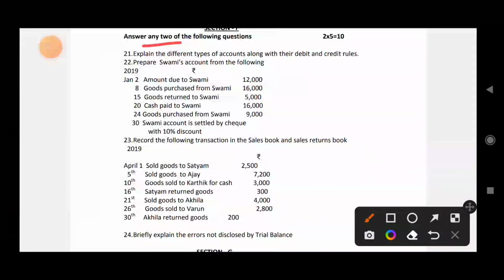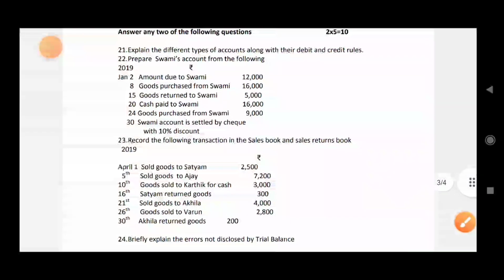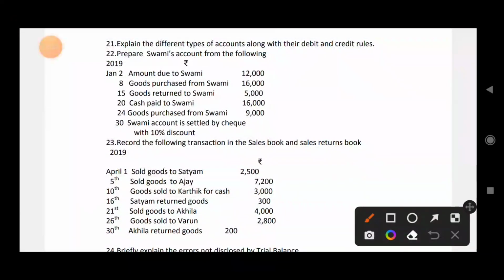One question will be from personal ledger, another from subsidiary books, and one from errors and omissions, rectification of errors, and different types of accounts, the first unit, debit and credit rules. So two theory questions and 2 problems will be there.